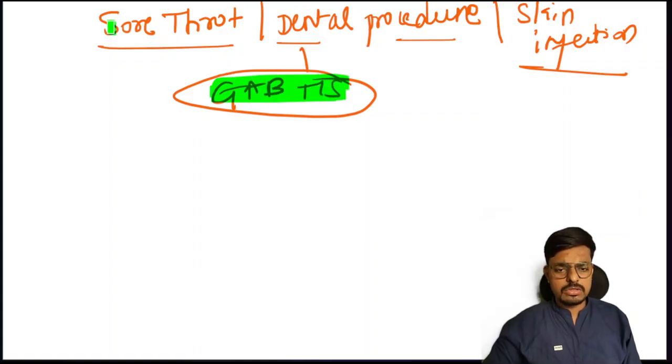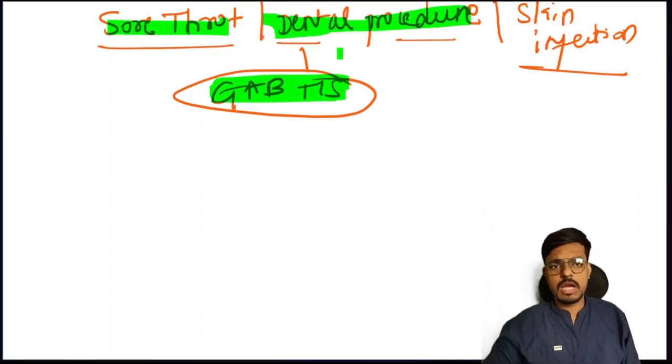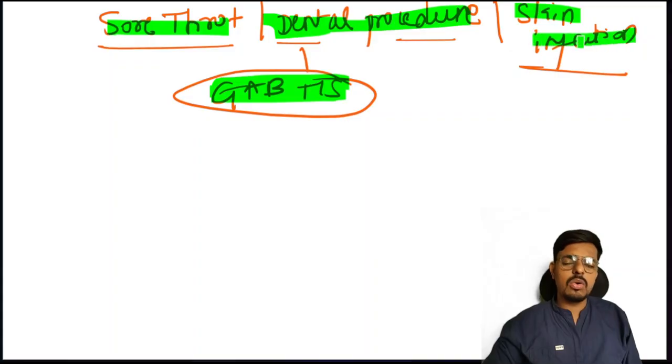The child may have a sore throat because of the group A beta hemolytic streptococcus. If the dentist does dental procedures without giving prophylactic antibiotics, there is a chance of entry of the microorganism into the heart, and that may lead to rheumatic heart disease. So the dental procedure history also comes in rheumatic heart disease. And skin infection, I mean untreated skin infection with group A beta hemolytic streptococcus, will act as a causative organism of rheumatic fever.